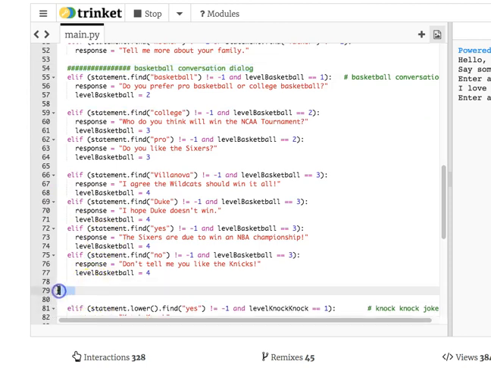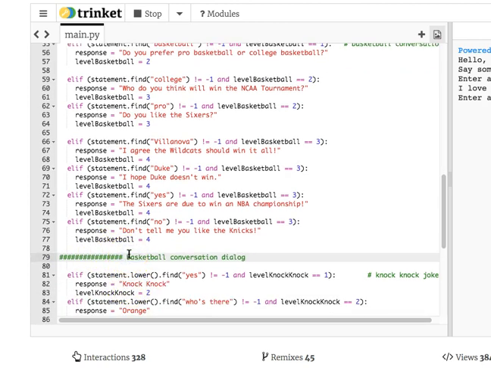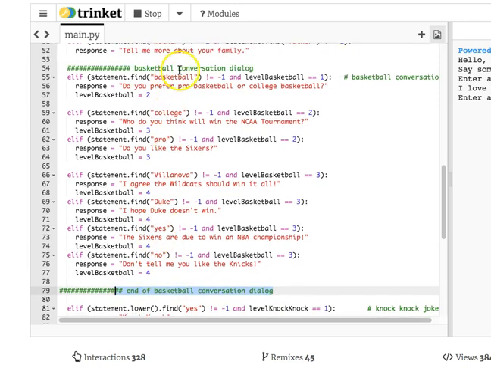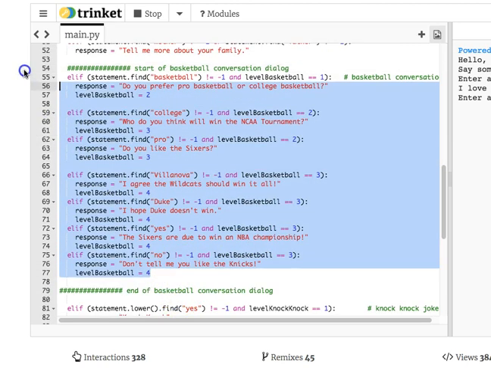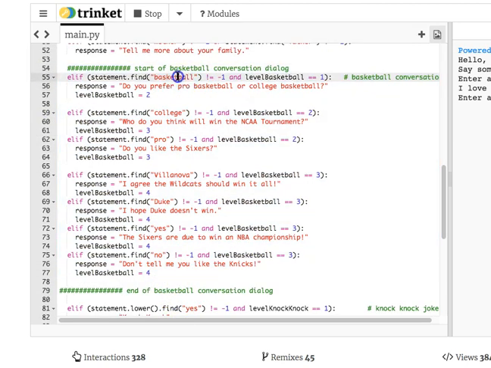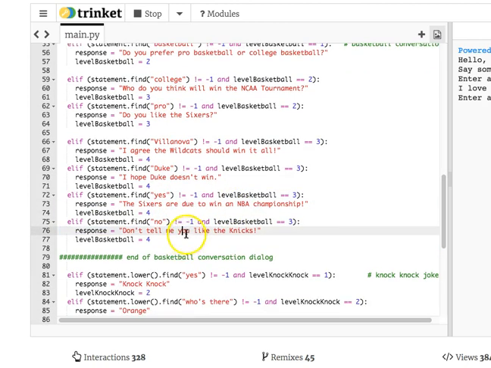So in the revised demo that you'll soon have, this is where I would type end of basketball conversation. This is like the closing parenthesis, and this is the opening parenthesis. Maybe you say start of basketball conversation. So this whole section right here might be copied and pasted if you want to mimic what I'm doing with basketball, college, or pro. And then if it's college, then it's Villanova or Duke. If it's pro, it only goes to Sixers and Knicks. Good luck with that as well.